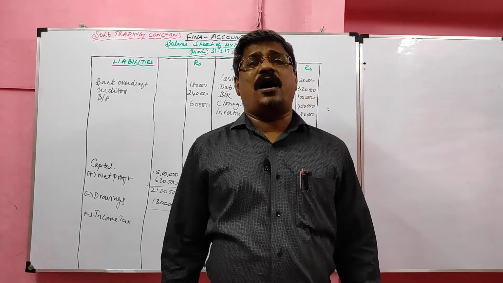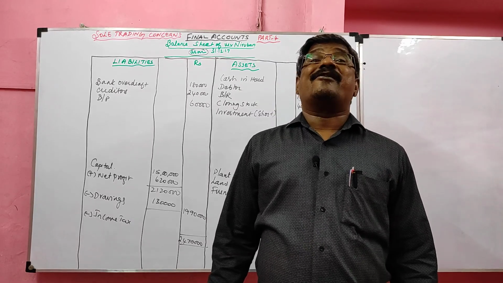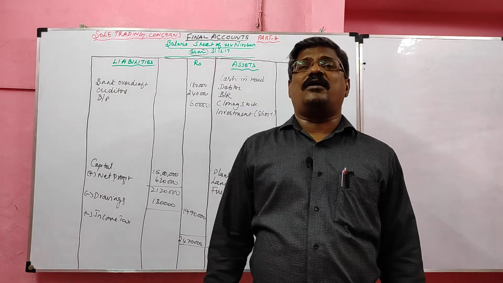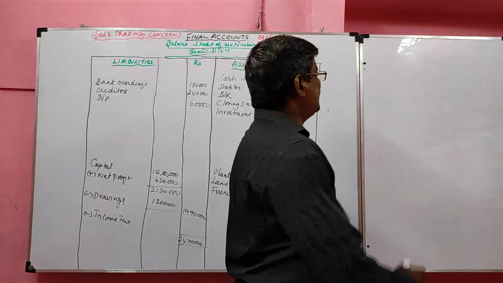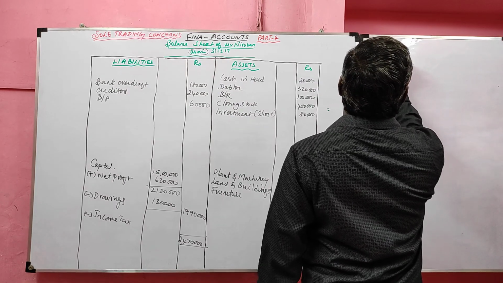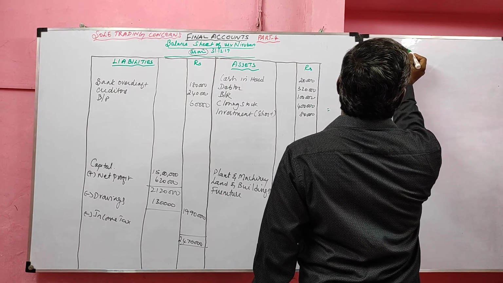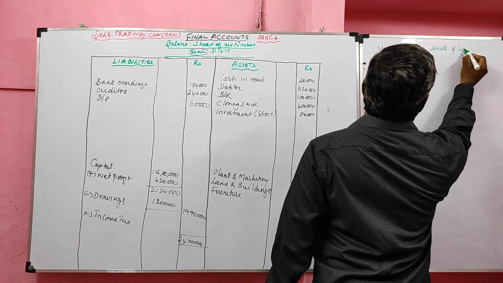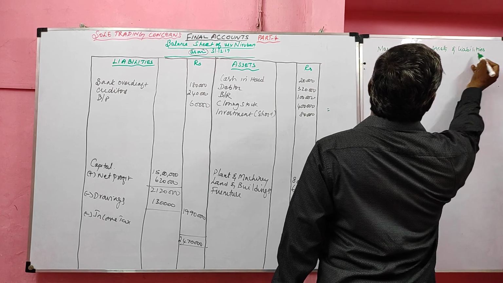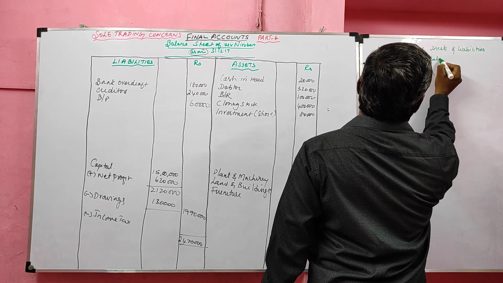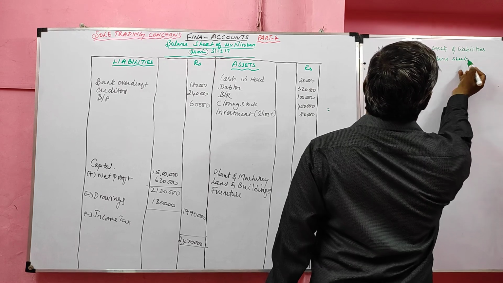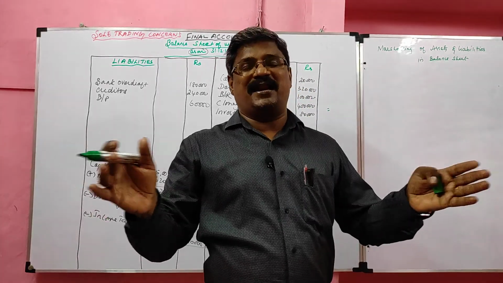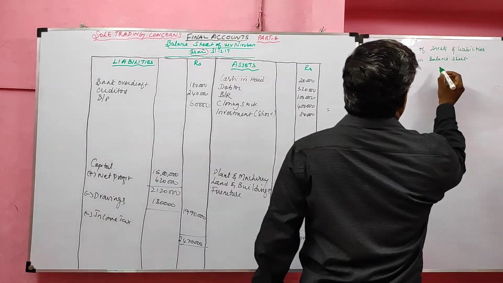Now I am going to teach you how assets and liabilities are recorded in the balance sheet. The appearance of assets and liabilities in the balance sheet is called marshalling of assets and liabilities. What is marshalling? Marshalling means appearance of assets and liabilities in the balance sheet.